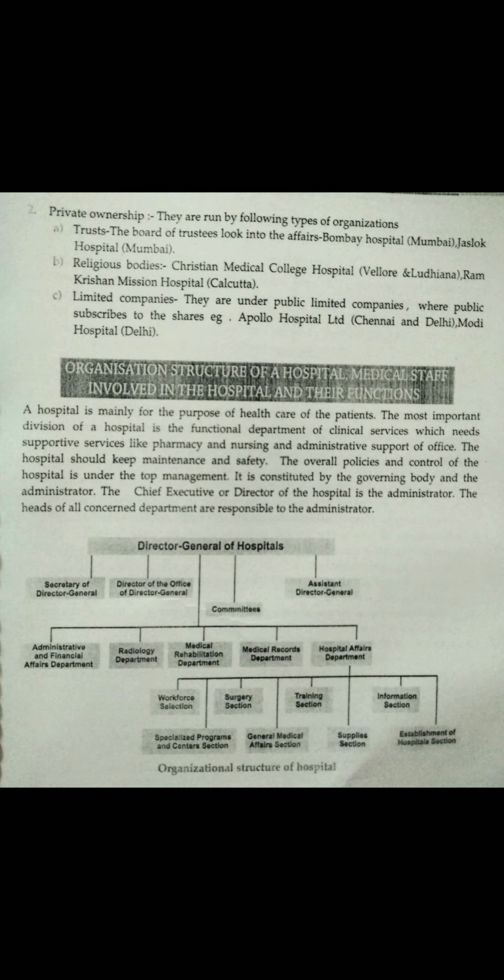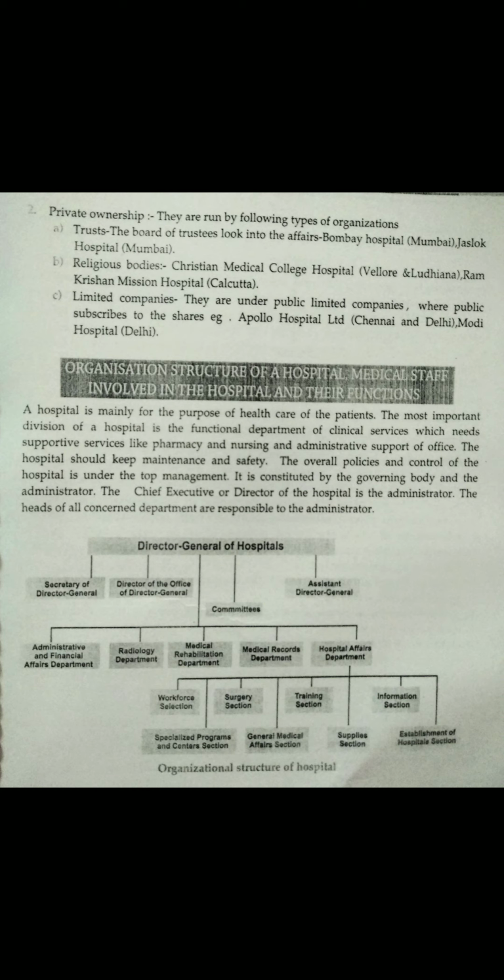At the first level, the top management is done by the Director General, DG, of the hospital. The DG of the hospital has five sub-classes for the maintenance of the hospital. First is the secretary of DG, second is the director of the office of DG, third is the assistant of DG. Fourth is the committees. There are many committees to run the hospital in an easy manner. Fifth is the head of the department and different departments.